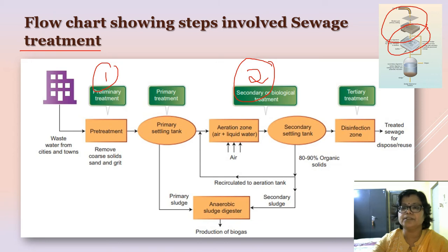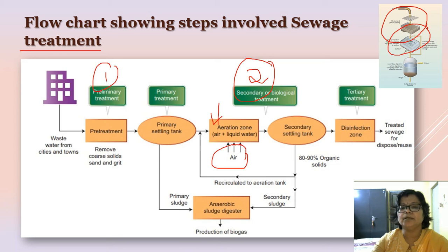The primary effluent is then transferred to the aeration tank for the secondary treatment, where aerobic microbes are allowed to grow to form the flocs. Air is continuously pumped into it and it is continuously agitated. It accelerates the growth of the aerobic microbes.